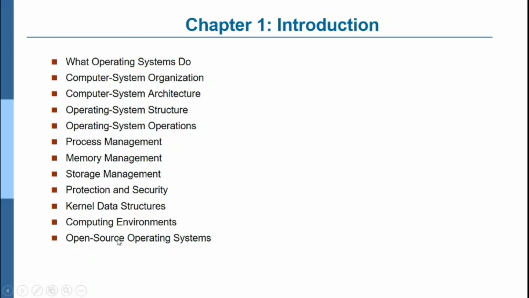Then computing environment, which is also not there, and open source operating system. But we'll study a little bit of all these concepts in the first chapter, and in the next modules, from the third module, fourth and fifth module, you will study each topic separately for better understanding of the operating system.